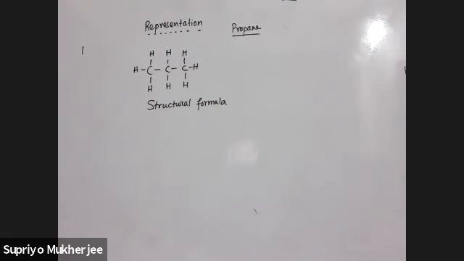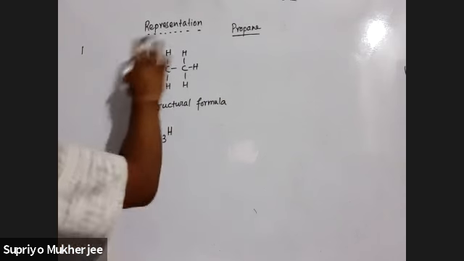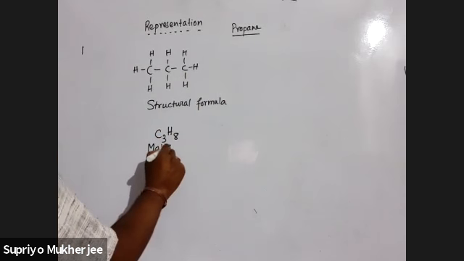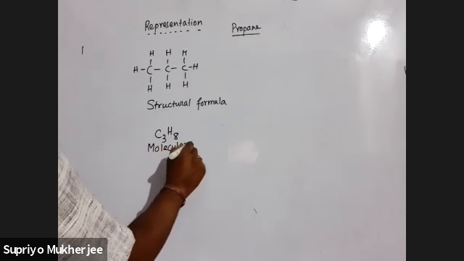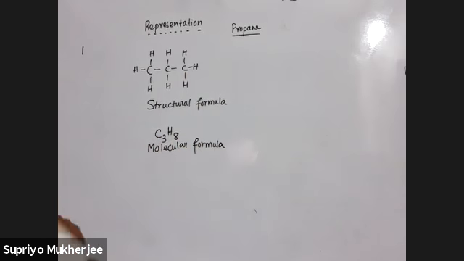Right? Now, in the same formula, if I want to make a molecular formula, then what should I do? I'll count the number of carbons, that is C3, count the number of hydrogens, that is H8. So this type of formula will be called molecular formula.